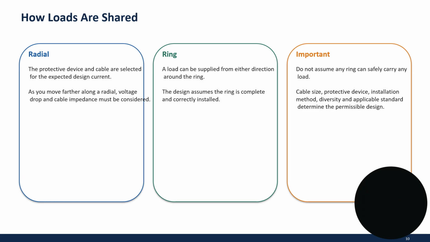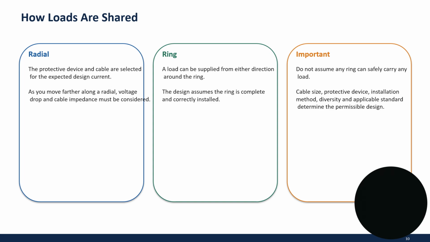How loads are shared. Radial: the protective device and cable are selected for the expected design current. As you move further along the radial, voltage drop and cable capacity must be considered. Ring: a load can be supplied from either direction around the ring.